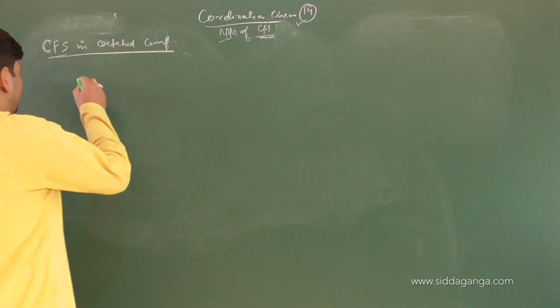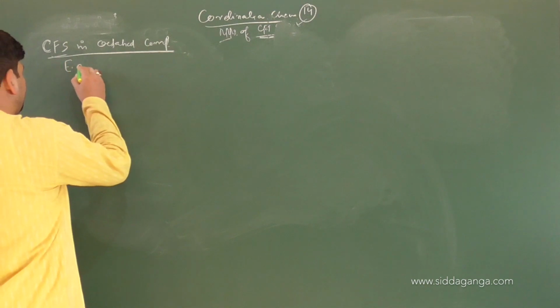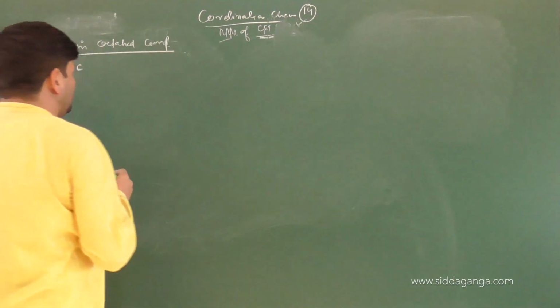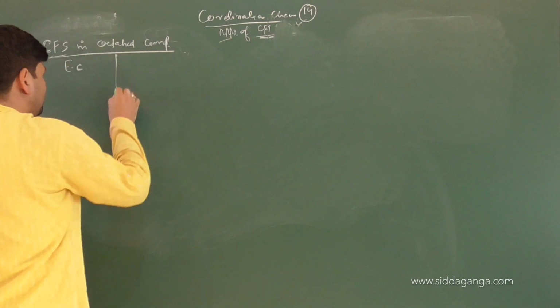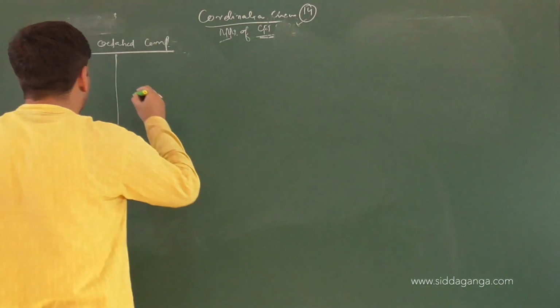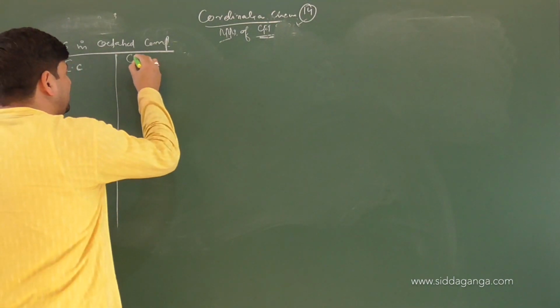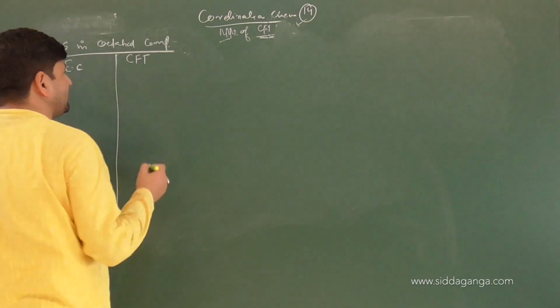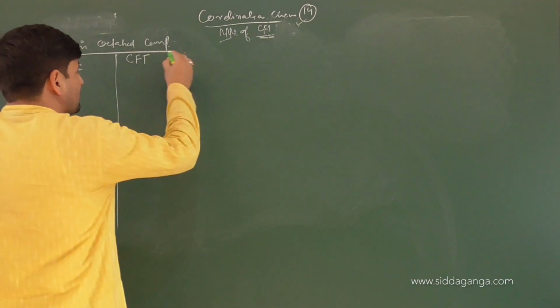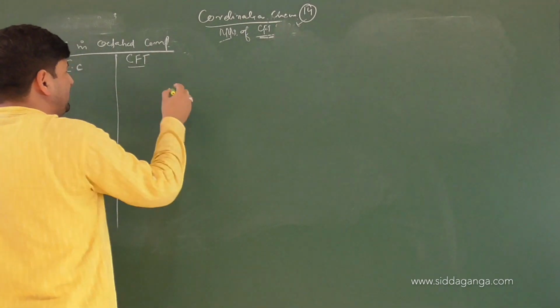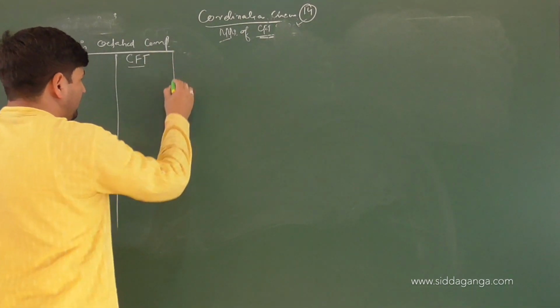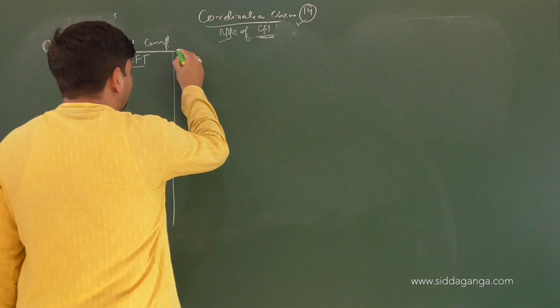First of all, we will take electronic configuration into consideration. Then for that electronic configuration, we will use crystal field theory and see the arrangement. On the basis of that, then we will look into